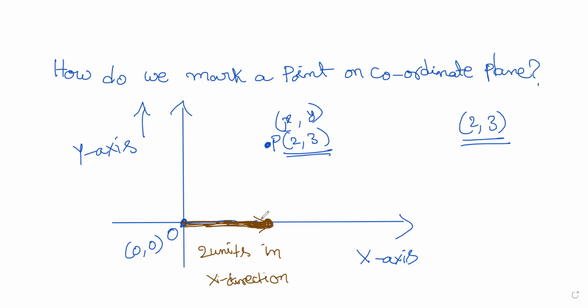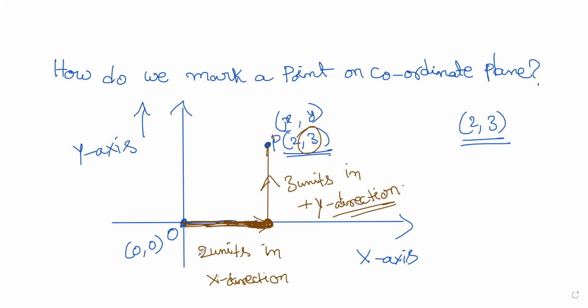And after this, 3 refers to, I had to move 3 units in the y direction. So 3 units I move in the y direction. What does it mean? 2 units in the x direction and 3 units in the positive y direction. I hope you got it.